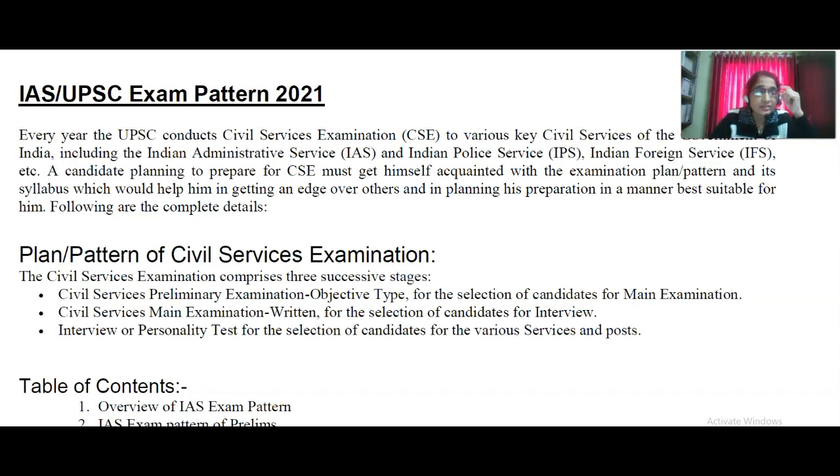You know that every year lakhs of aspirants attempt the civil service examination. But when your attempts fail, you get depression. So don't get depressed. You have to make a backup plan. How many times should you attempt? For example, they say you must do 6 attempts. After 6 attempts, if you are still not clearing the paper, then you must have a backup plan to go to another goal and achieve it.